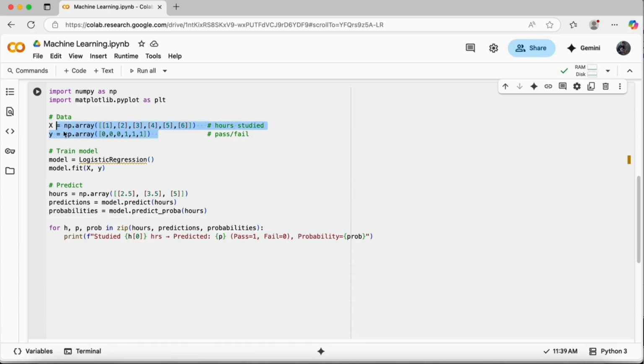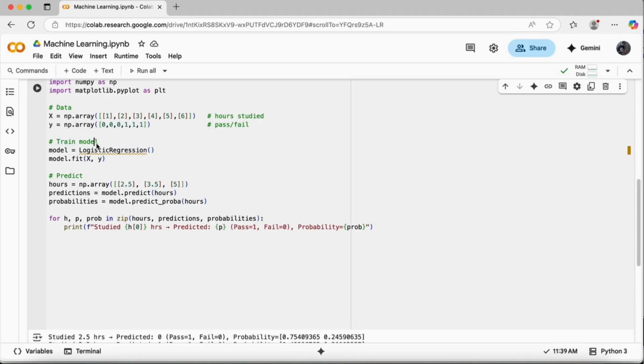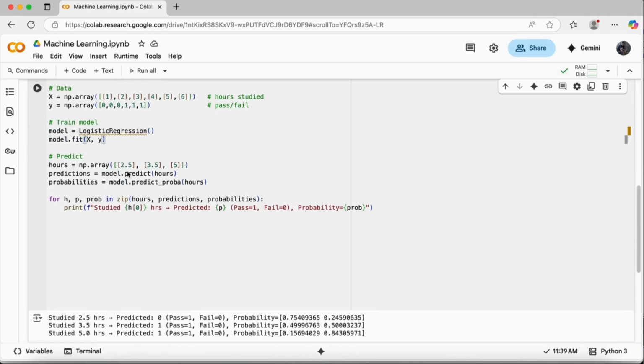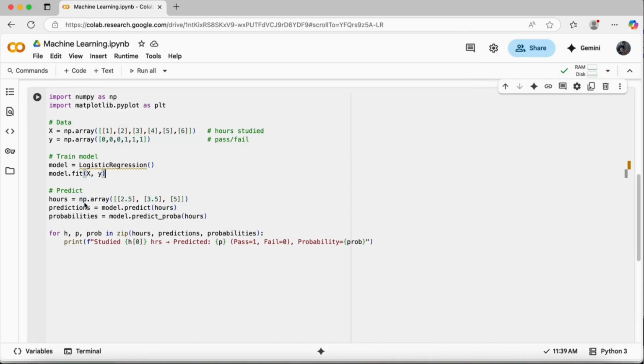Similarly, I provided this input and output, and then I'm training my model. I'm fitting this data, and then I'm predicting here with np.array. I've now provided it the questions. Basically, I'm asking for 2.5 hours, 3.5 hours, and then 5 hours, and I've provided these hours to this model, and then I'm asking it for the predictions. Now we have these predictions available, and I'm printing them one by one.